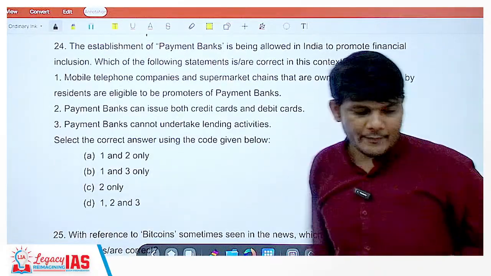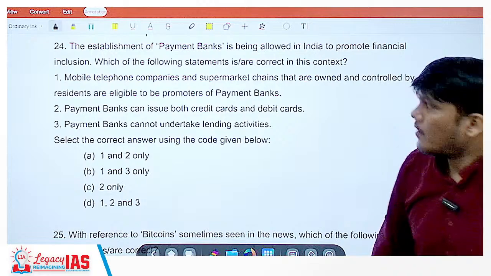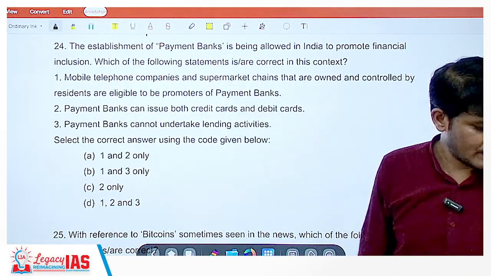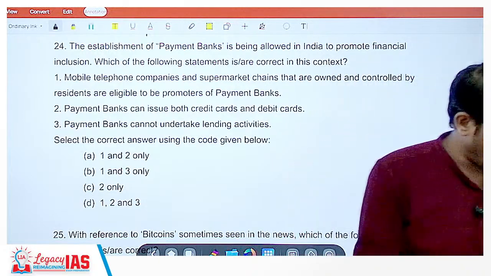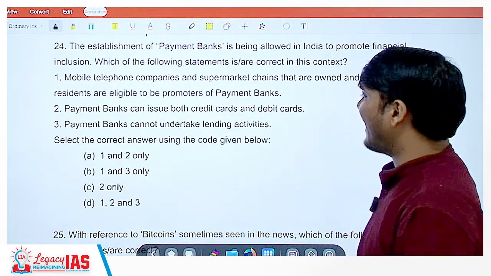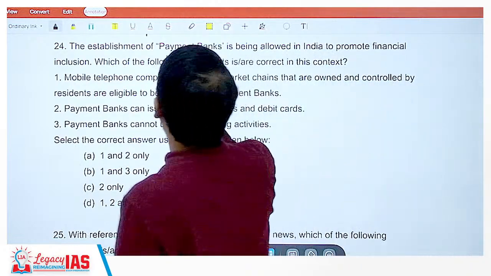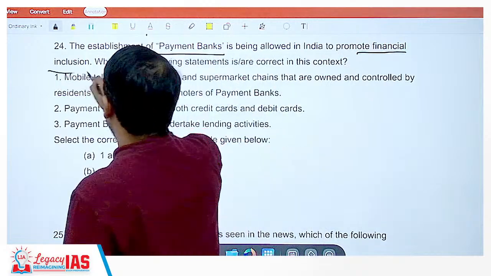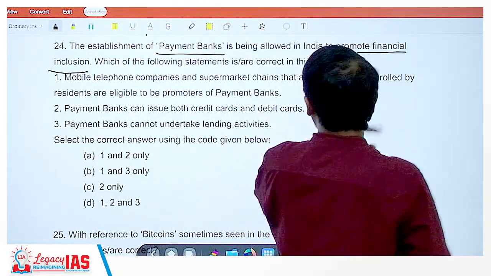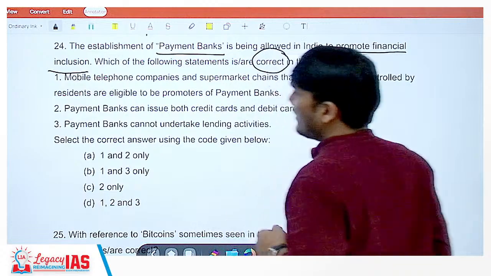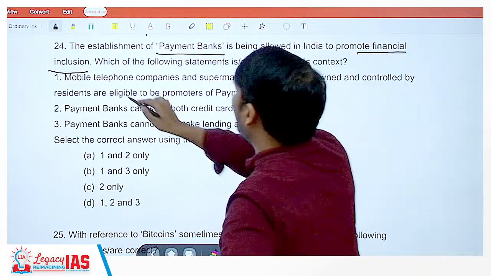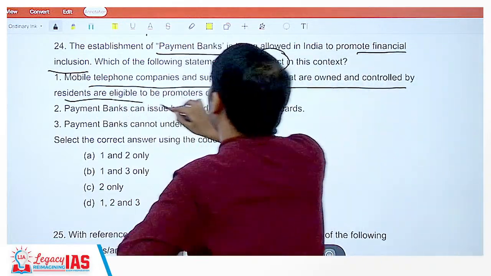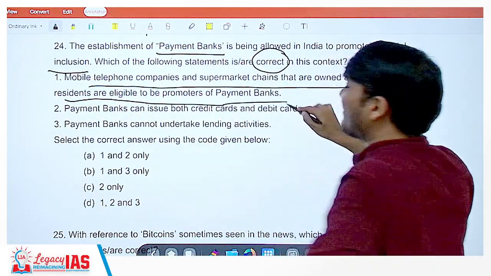Now coming to the 24th question. The establishment of payments banks. Small banks were there, and along with small banks you have the payments bank as well. The establishment of payments banks is being allowed in India to promote financial inclusion. Which of the following statements are correct in this context? Statement 1: mobile telephone companies and supermarket chains that are owned and controlled by residents are eligible to be promoters of the payments bank.